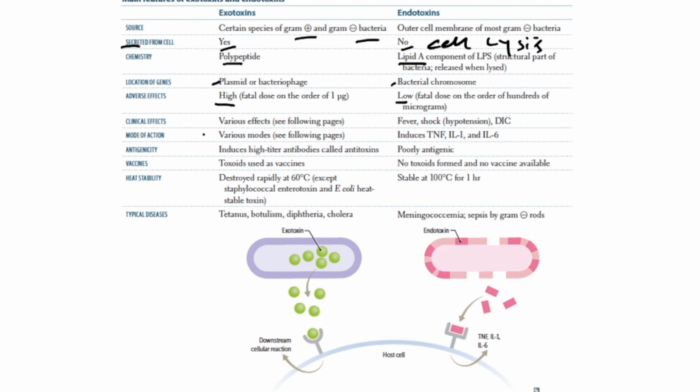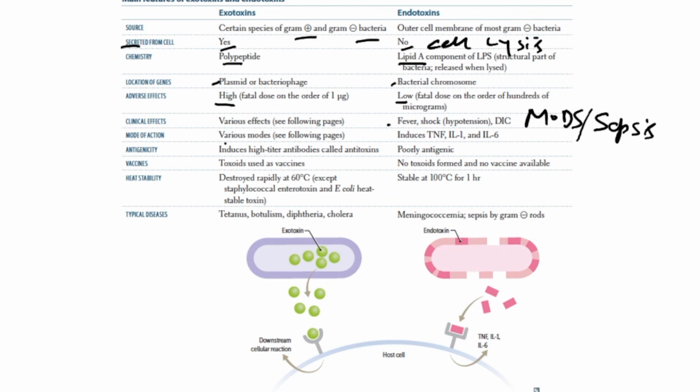It may lead to tetanus, botulism, right? It may lead to gas gangrene. So there are so many manifestations, but endotoxin will typically lead to fever, shock, hypotension, DIC, and MODS, or you can say sepsis, right? MODS stands for multi-organ dysfunction syndrome, or sepsis.